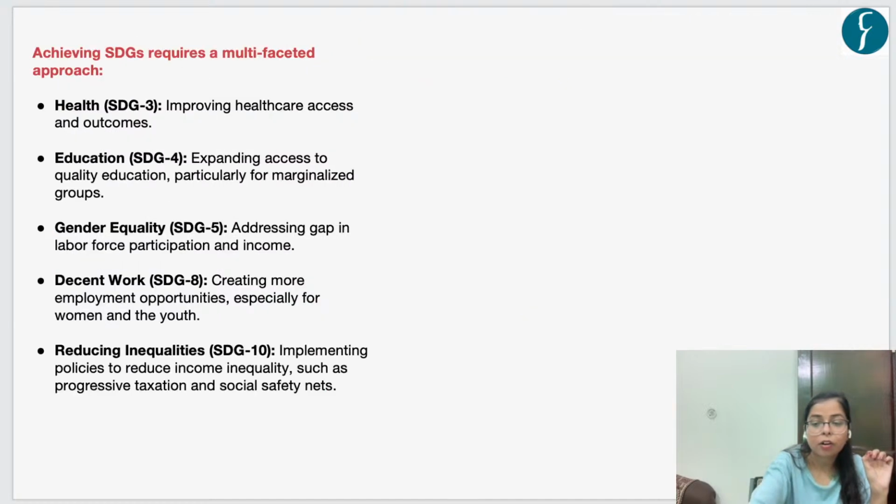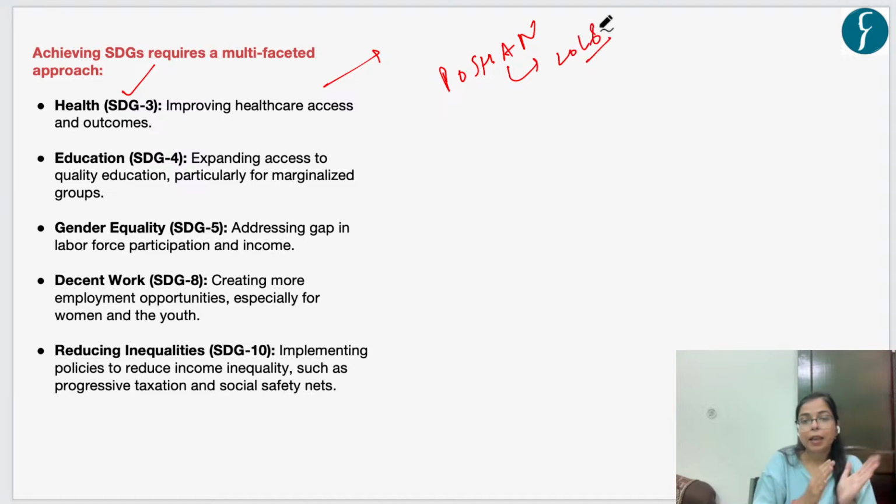So, what is the way forward? The way forward could be a holistic approach. For example, in the health sector, we have certain schemes which have been launched by the government. For example, Poshan Abhiyan was launched by the central government in 2018, and it aims to take a collaborative approach involving the stakeholders of all the ministries. For example, the stakeholders from the Ministry of Jal Shakti, Ministry of Health and Family Welfare, Ministry of Women and Child Development. Okay, so there should be a collaborative approach from all the stakeholders of these ministries in order to tackle these indicators: health, education, Ministry of Education.